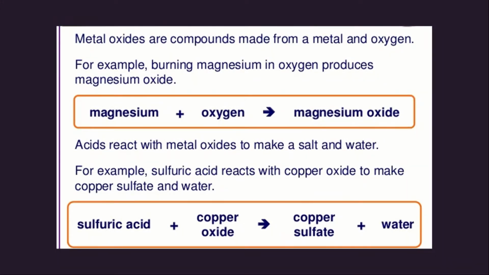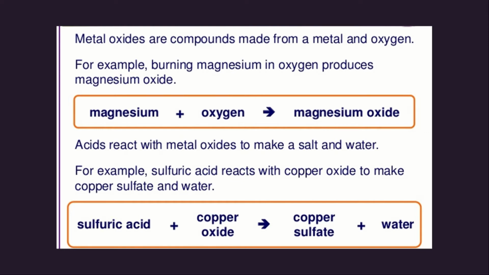Metal oxides are compounds made from metal and oxygen. So any metal combined with oxygen forms a metal oxide. For example, burning magnesium in oxygen produces magnesium oxide. Here, magnesium plus oxygen gives magnesium oxide.